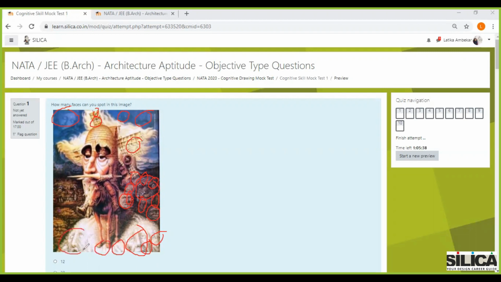And there's 21, 22, 23, 24, 25, and there's 26, 27, 28, 29, 30, 31, 32, and 33.